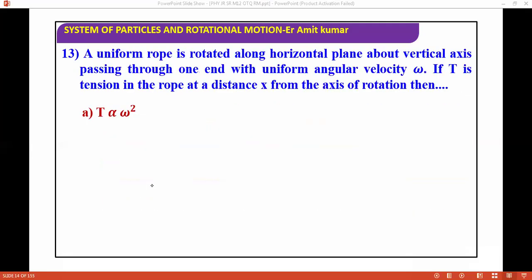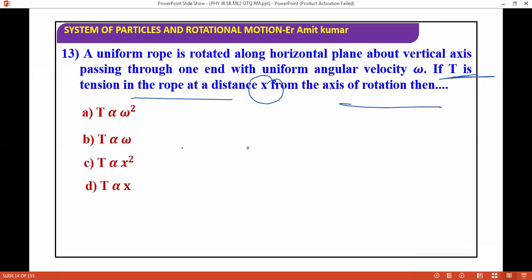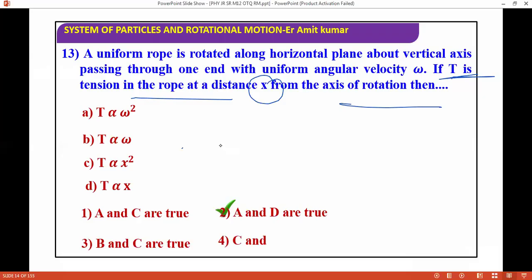A uniform rope is rotated in a horizontal plane about a vertical axis passing through one end, with uniform angular velocity omega. If T is the tension in the rope at a distance x from the axis of rotation, then which is correct? T is proportional to omega square, T is proportional to omega, T is proportional to x square. The question is talking about tension. What is the correct answer? The correct answers will be A and D.